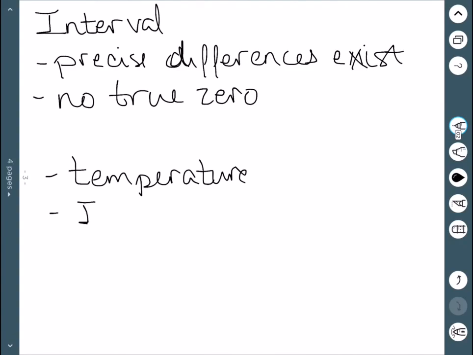Another example would be IQ, intelligence level. You can't lack all intelligence. So an IQ of 0 doesn't have a true 0 meaning.